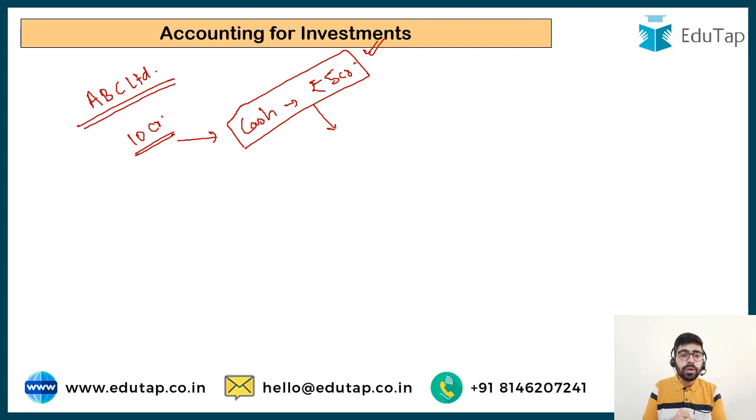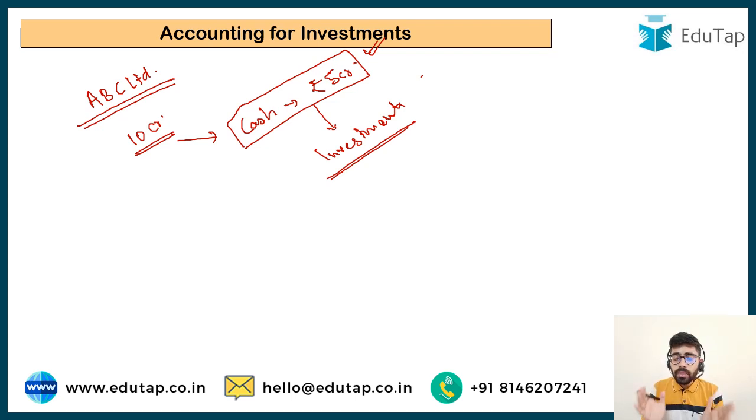It may decide to give it as a loan to some other company. It may decide to buy debentures of another company. So this company is going to make these investments. Some investments may be made from a long-term perspective, where the money is going to be invested for a very long period of time, 5 to 10 years maybe. And some money may be invested for a very short span of time, maybe 2, 3, 4, 5 months. So there may be some short-term investments and some long-term investments made by this particular company.